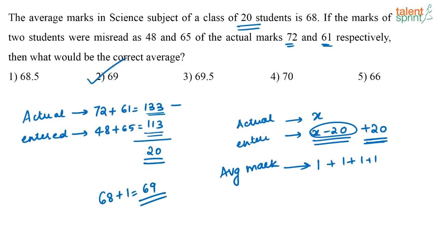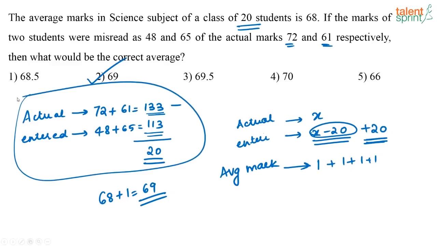Okay. So, actually when you solve this question in the examination, this is the only step that you should be doing, right? In the actual case, the total marks of both the students is going to be 133, but we have only entered 113. So, the deviation that has happened here is 20, right? That is 20 is less. So, this 20 marks has to be added to the group, or equally distributed among these 20 students.